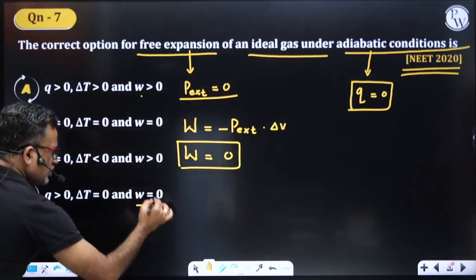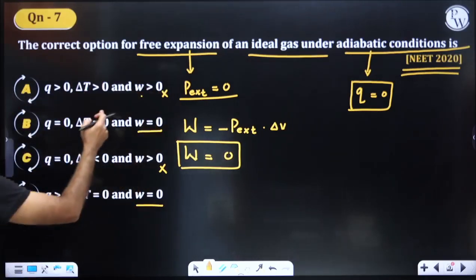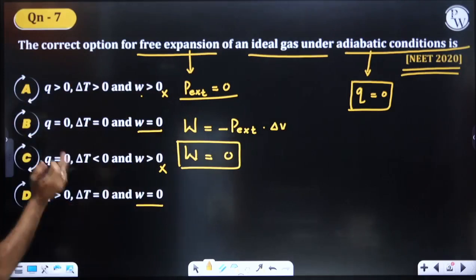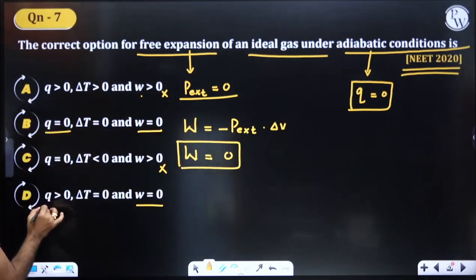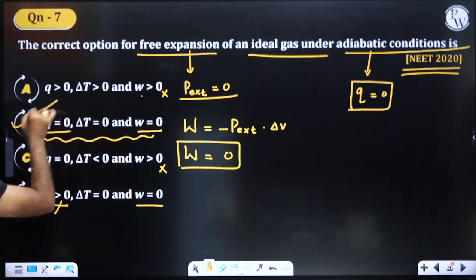W is 0, W is not 0? W is 0. Either B should be there, or C should be there. What about Q? Q is 0, Q is not 0? This is the only answer we are going to have. So this would be our right answer.